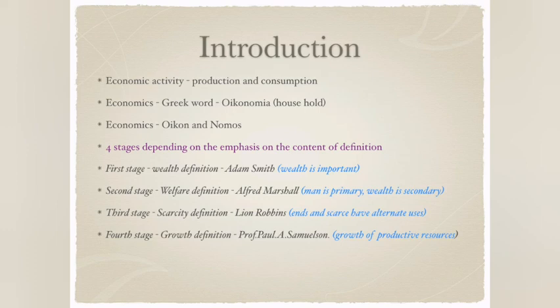Okay, so the available resources are quite limited, right? All the available resources are quite limited and all our wants cannot be satisfied. We can never satisfy them as a whole.